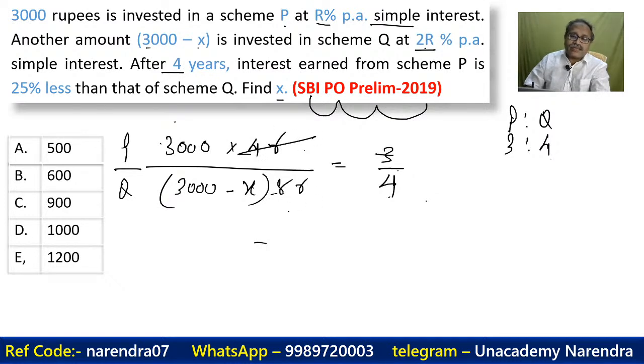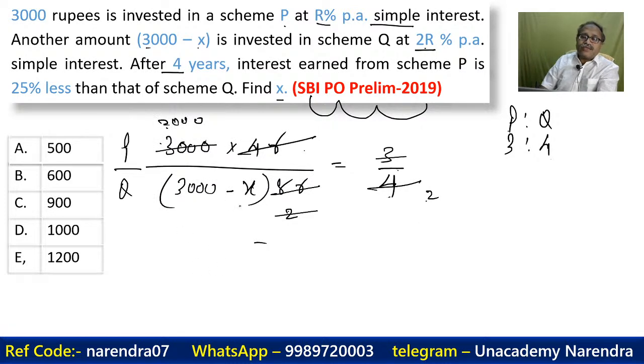This is 4x, and then 8x. This goes 2 times. This goes 2 times, and this gets cancelled, and this is 2 times. This with 3000 and 3000. This 1000 into 2 becomes 2000. So you can see that the x is nothing but 1000.